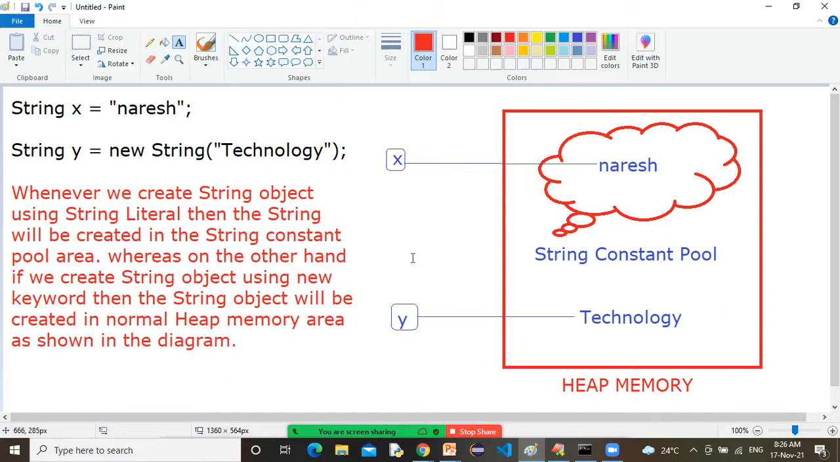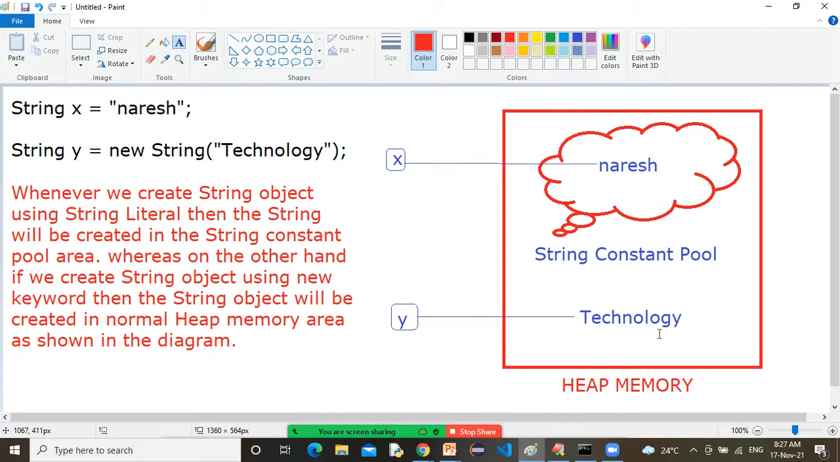Okay, so very carefully you listen. Whenever we create a string object using a string literal, the string object will be created in the string constant pool, right? And if we create a string object using the new keyword, then it is not in the string constant pool, it is created only in the heap memory. Of course, heap memory is also holding that object, but we have some separate non-modifiable area.